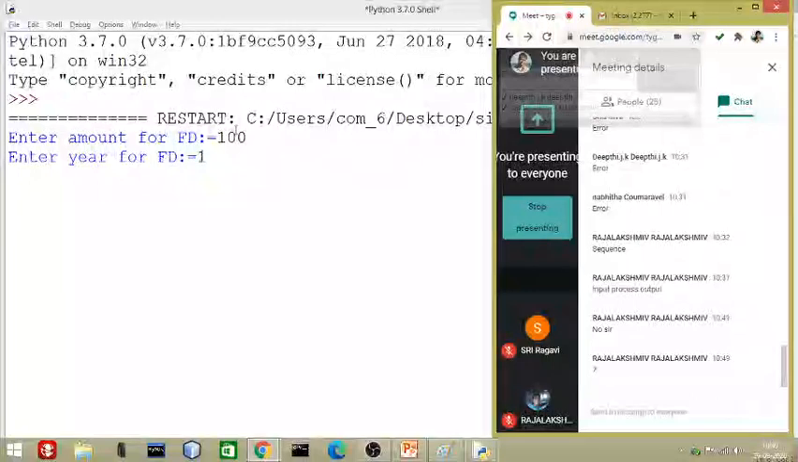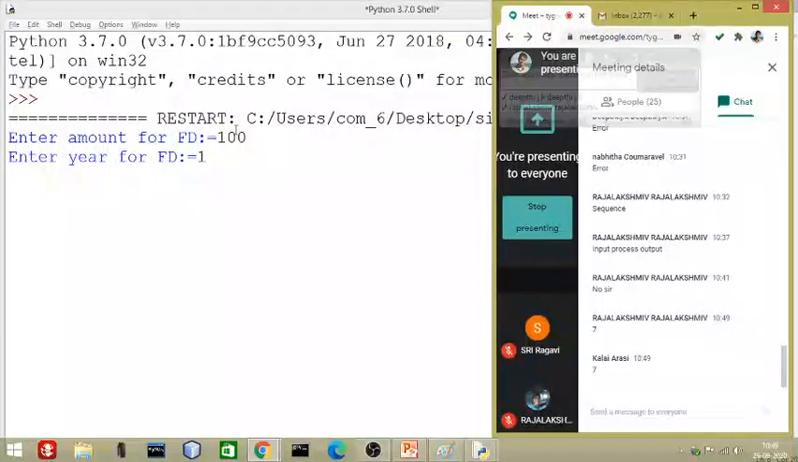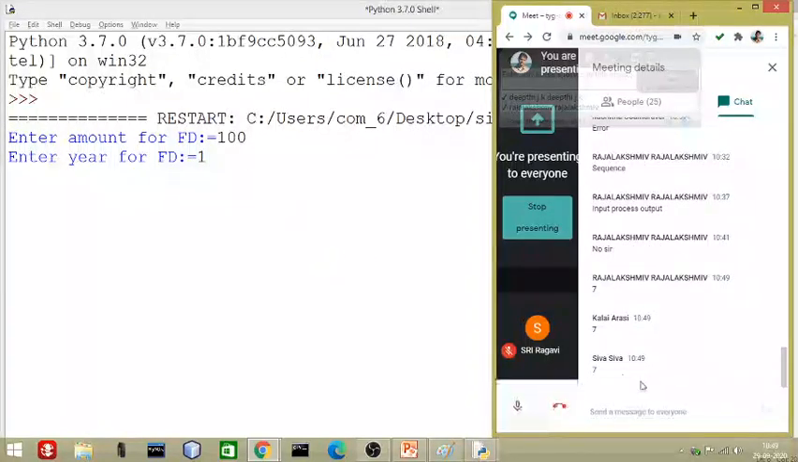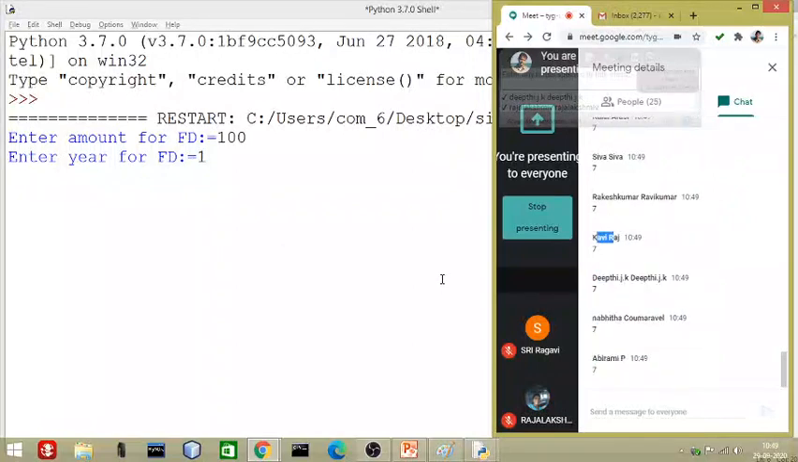Yes, Rajalakshmi, 7. Kalayarasi, 7. So please be present in the classroom. The interest rate, Siva, good job, 7. The interest rate is what we have defined as 7. Rajkumar and Kaviraj, good job. So be available in the classroom.